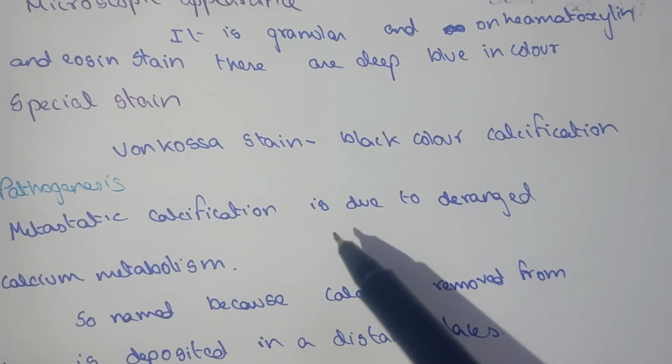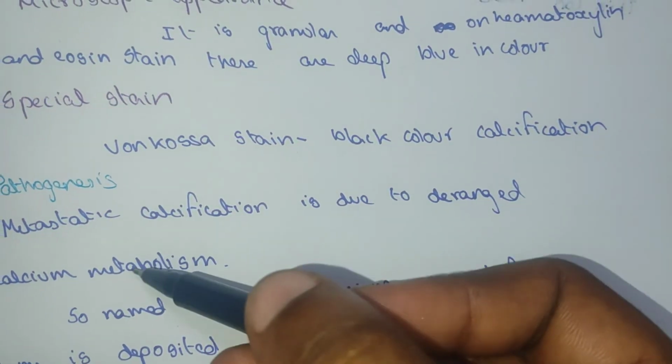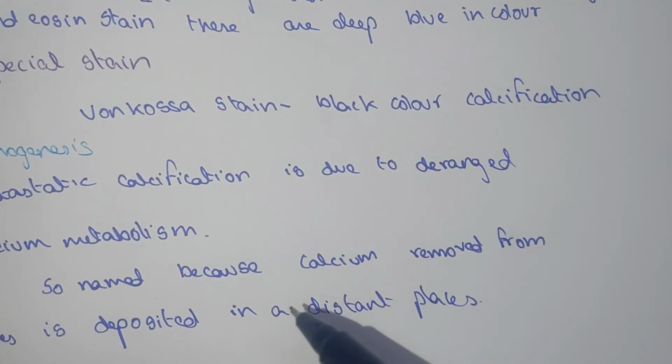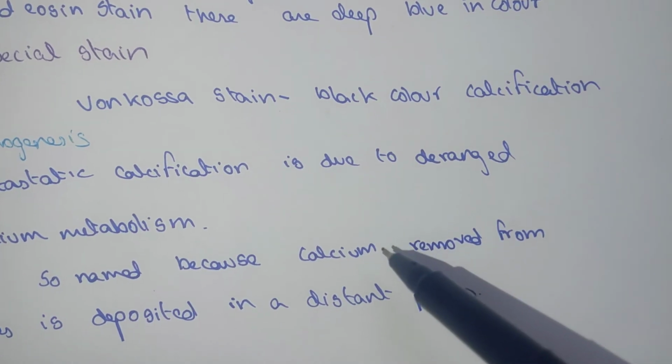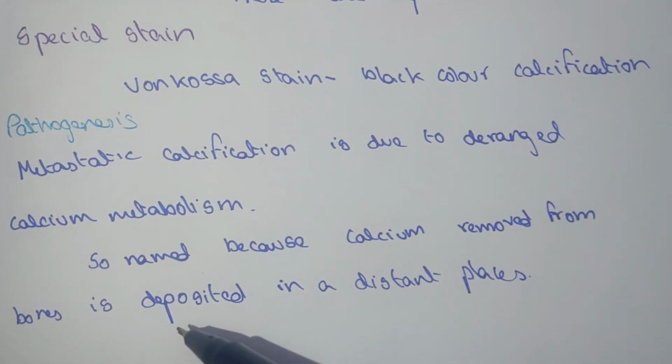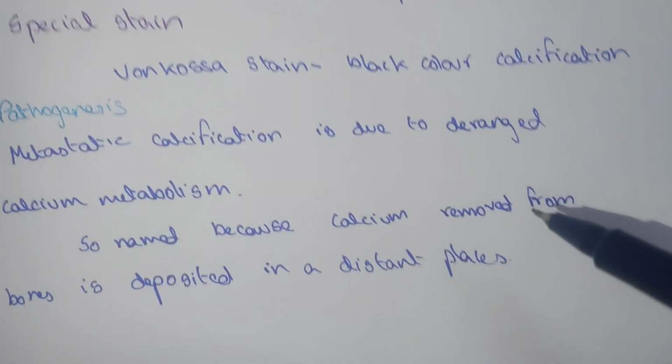Pathogenesis. Metastatic calcification is due to deranged calcium metabolism, and it is named so because calcium removed from the bones is deposited in distant places.